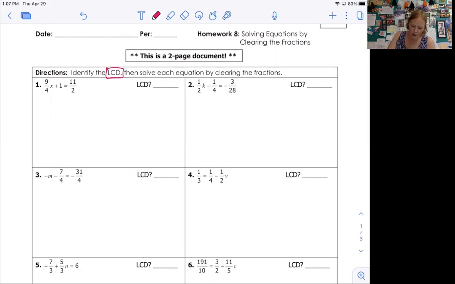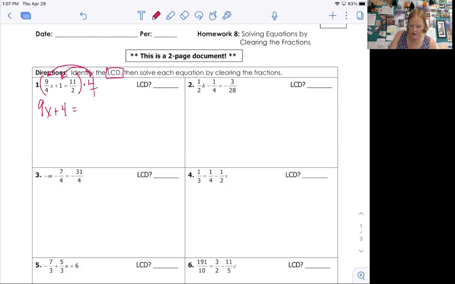So I'm going to look at problem number 1. And I notice that the least common denominator is 4. So I'm going to multiply everything in this equation by 4. Okay, so 4 times 9/4 means the denominator and the 4 just cancel out. And if it's easier, you can think about it as 4 over 1. So I just get 9x. Then I multiply by the term that doesn't have a fraction. That's the part a lot of people miss. 4 times 1 is 4, so plus 4.